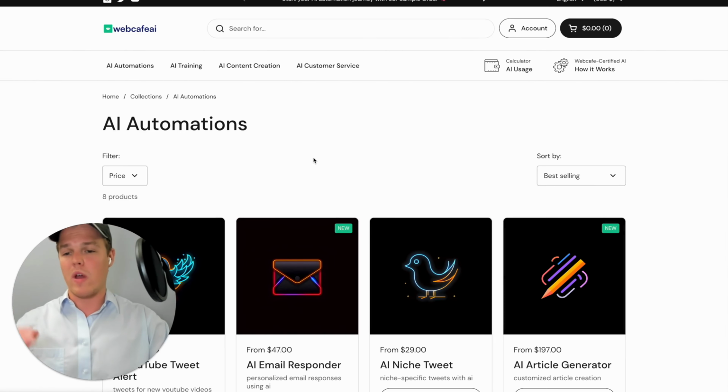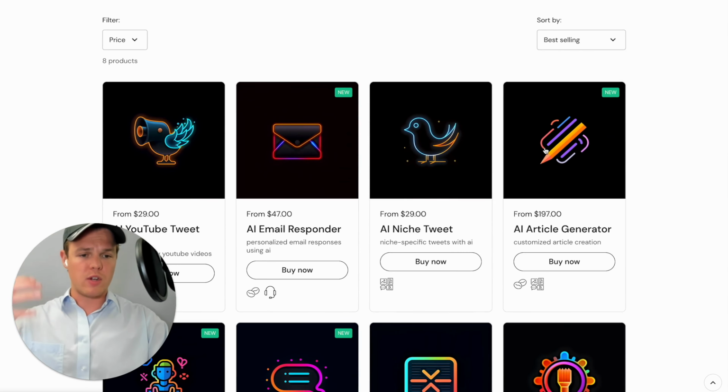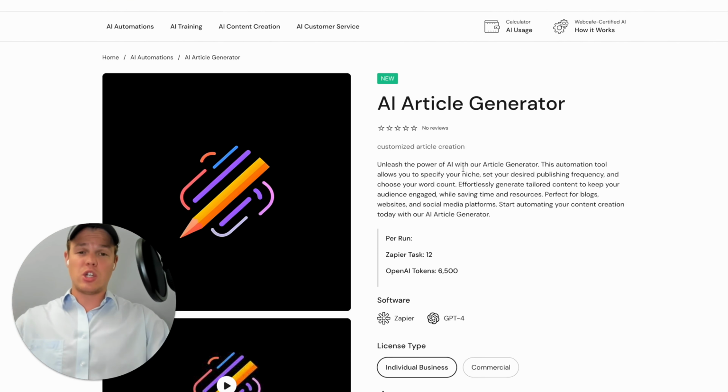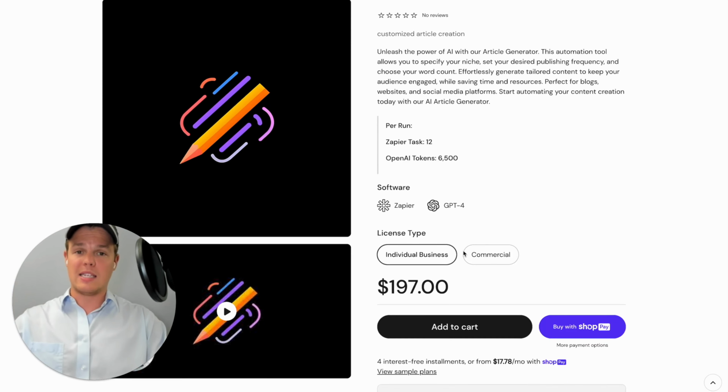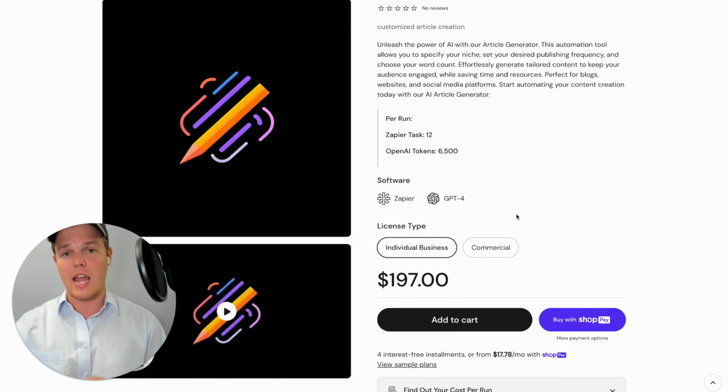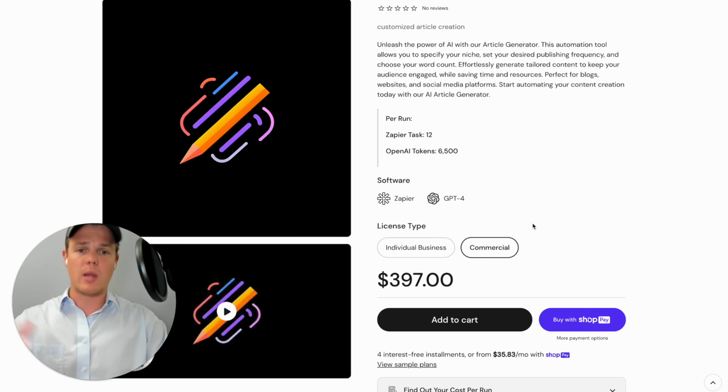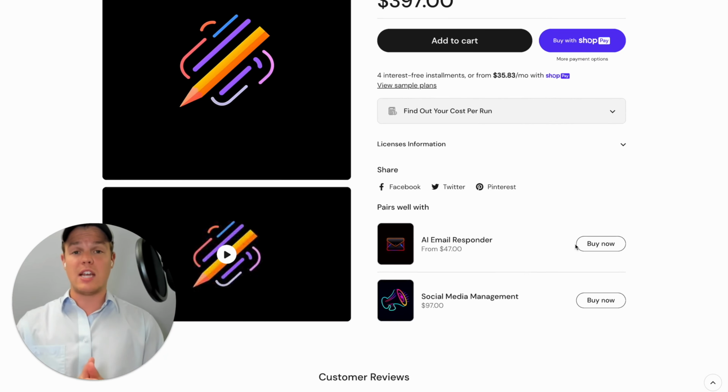So we went ahead and checked out what AI automations exist now. If we jump to one, for example, the AI article generator, essentially you can get context of what it is. You'll be able to get the amount of Zapier tasks per run, the amount of OpenAI token usage, and the license type. So in the context of running an AI automation agency, your license type would be a commercial license, which will then give you the ability to essentially sell this as a service within your AI automation agency. So in theory, if you were to approach that small business that doesn't have article generation yet, you now have the service built out for you, and you'll be able to integrate it into their backend right away for whatever price you want to charge.